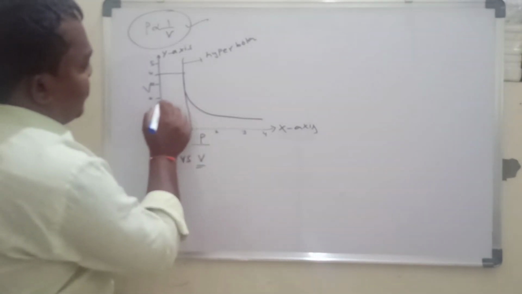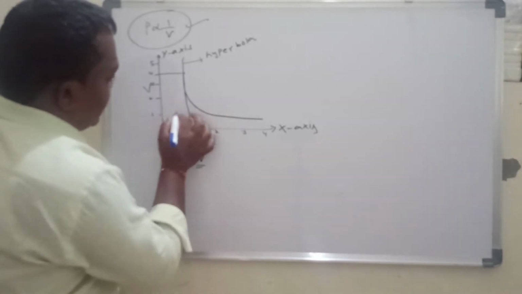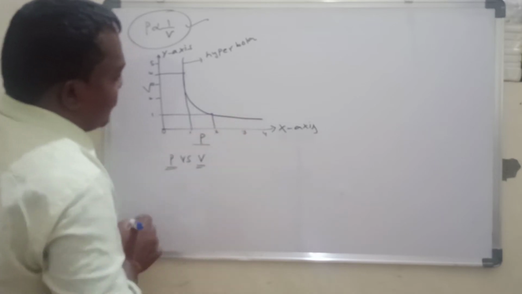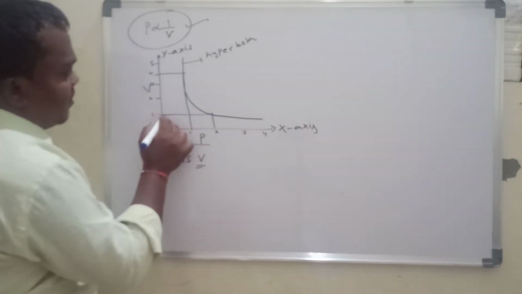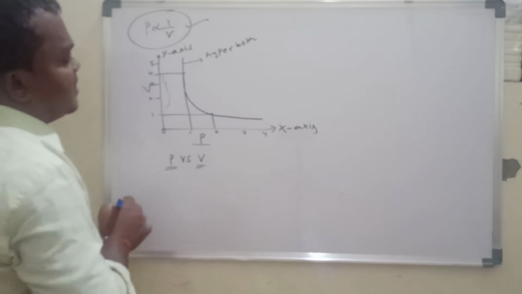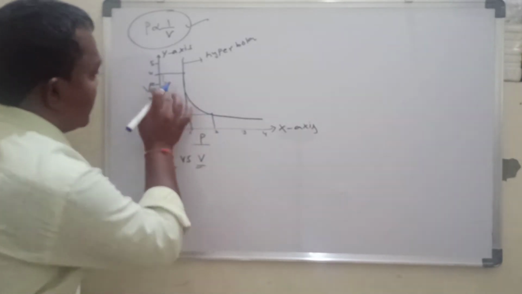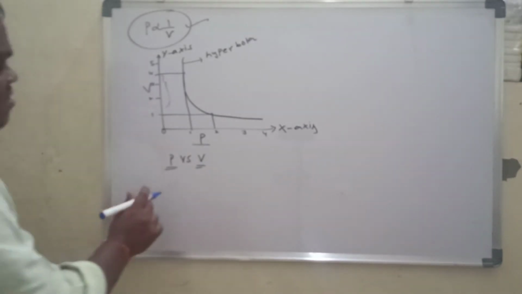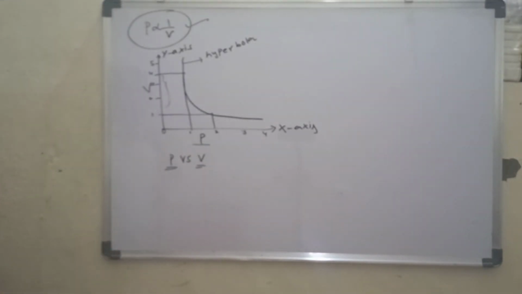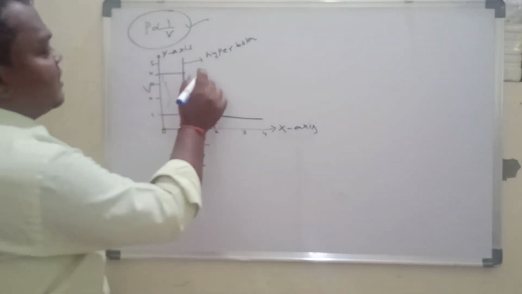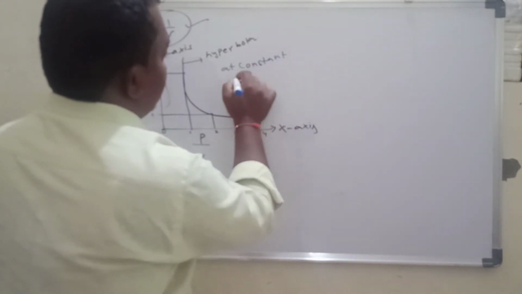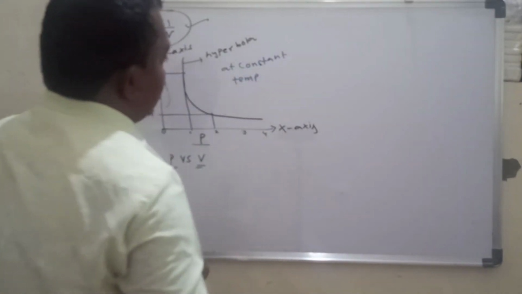Here volume is here. Now I am going to take a point here. Pressure increases, then what happened? Volume decreases. Pressure increases, volume decreases. So this shows a graph between pressure versus volume at constant temperature.